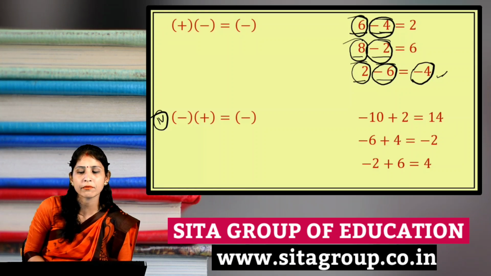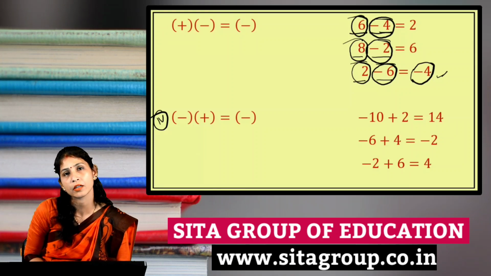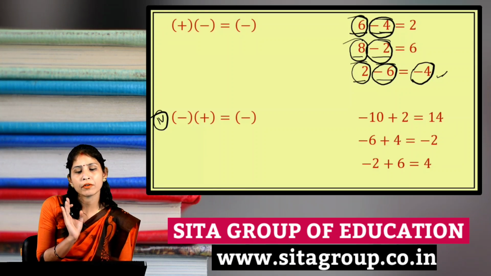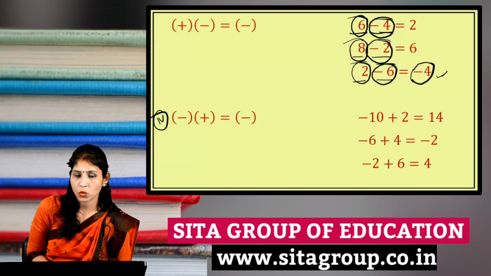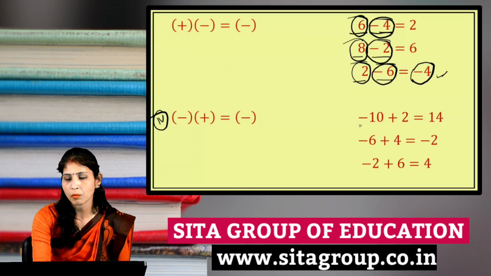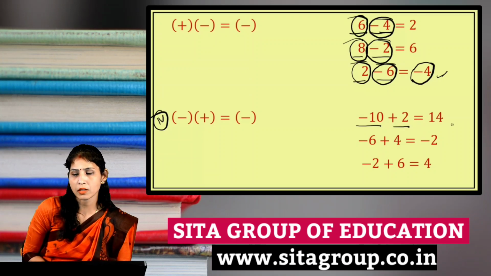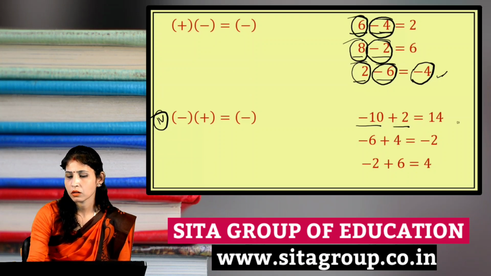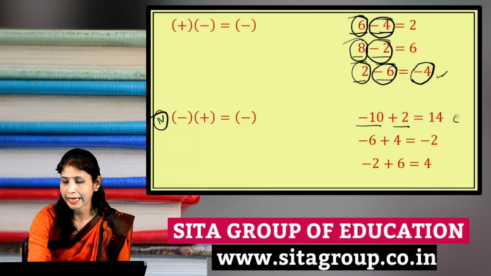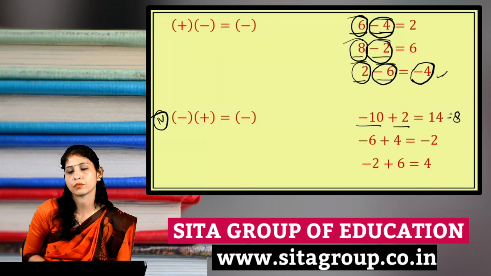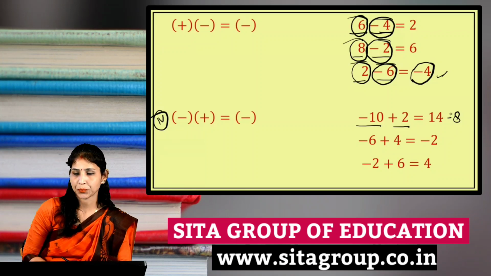Got it? So the next point, point 4: minus plus will become minus. If one integer is given in minus and the second is given in plus, then we apply the minus rule. Got it? See the example here, minus 10 plus 2. Now we will subtract this. It will become 8 minus.